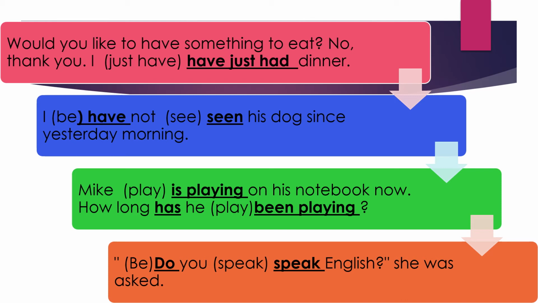Next: "I dash not dash his dog since yesterday morning." Here, see, yesterday morning is a point in time that we are referring to. Because we are referring to a point in time, we are not using for, but since. For is used for a period of time. But in general, this sentence has an Indianism in it.